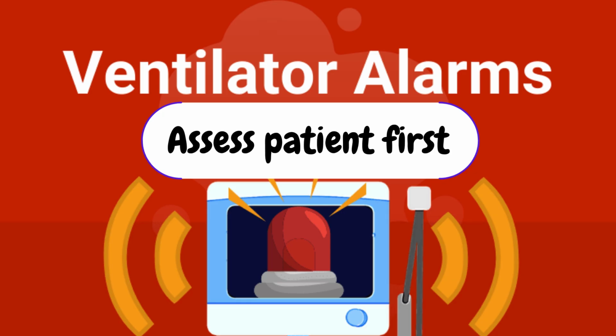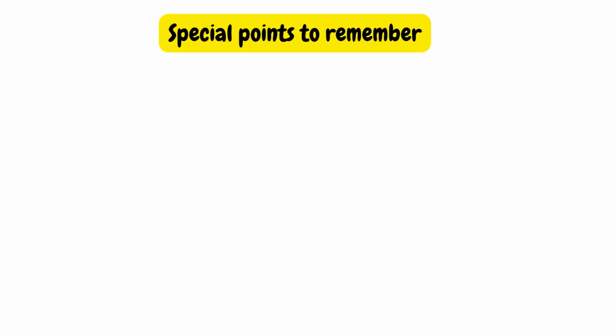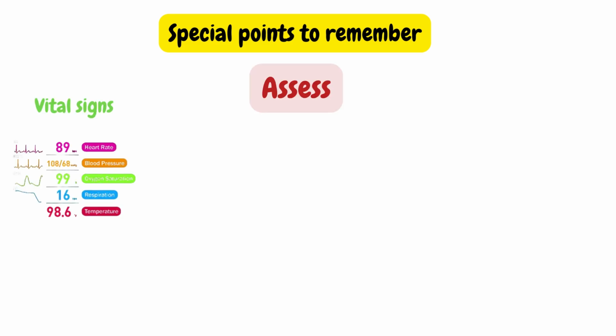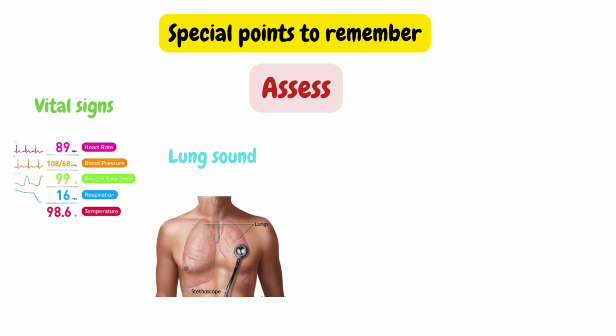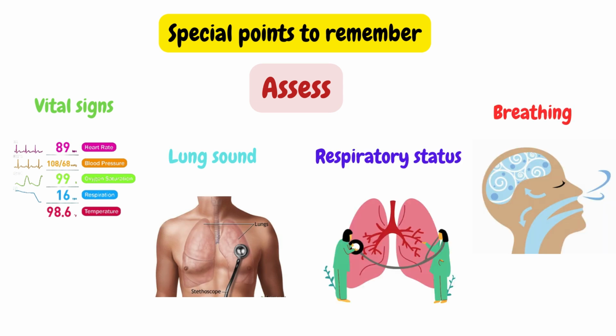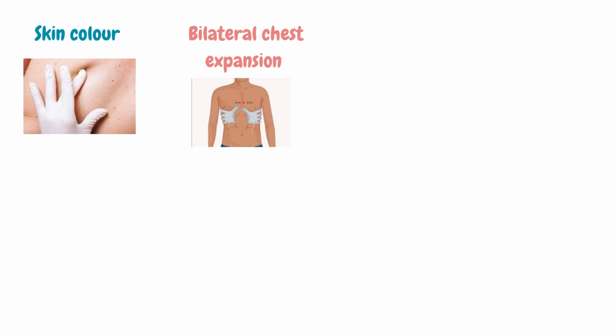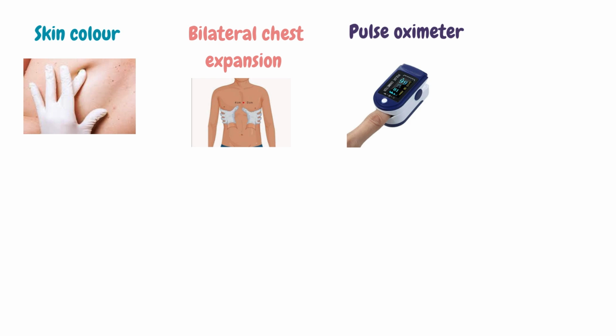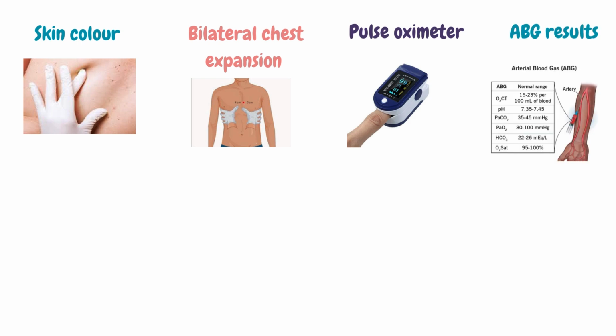Now, some special points to remember while dealing with a patient on a ventilator. Always assess vital signs, lung sounds, respiratory status and breathing pattern. The patient will never breathe at a rate lower than the rate set on the ventilator. Monitor skin color, particularly on the lips and nail beds. Monitor the chest for bilateral expansion. Obtain pulse oximetry reading. Monitor ABG results.